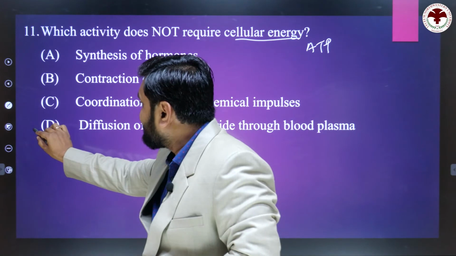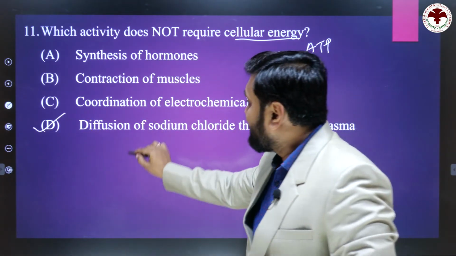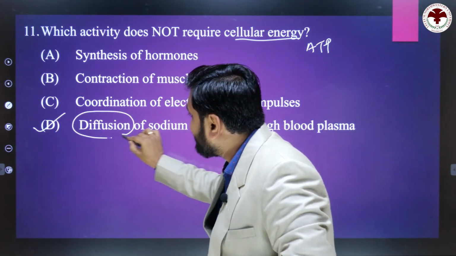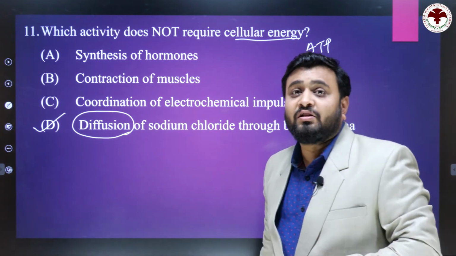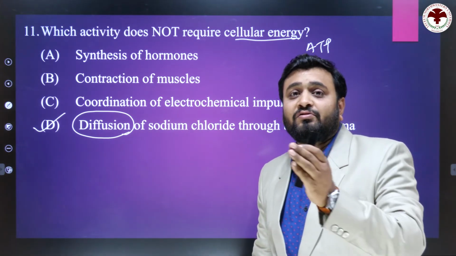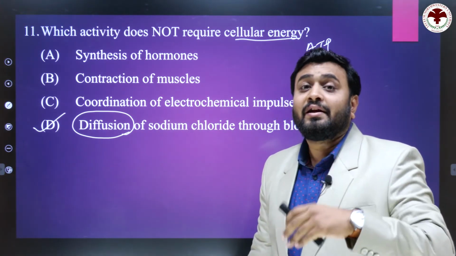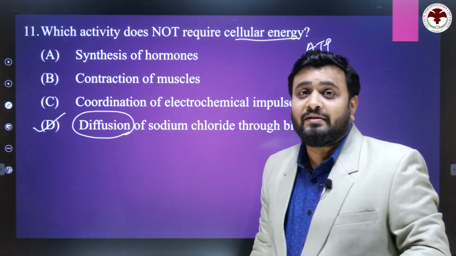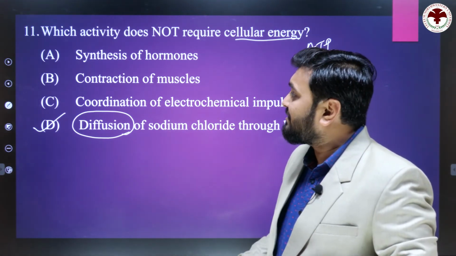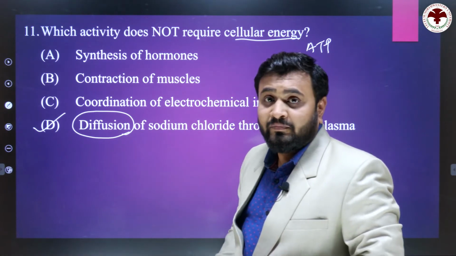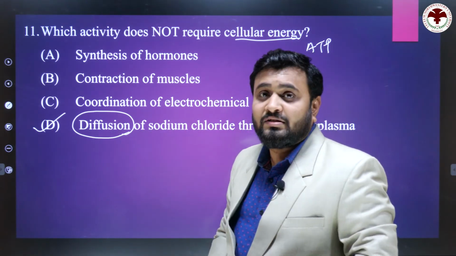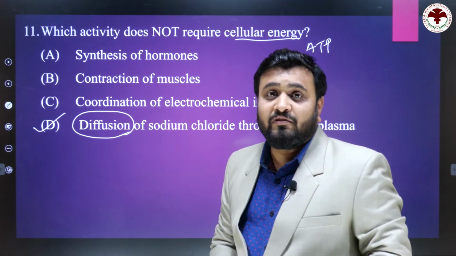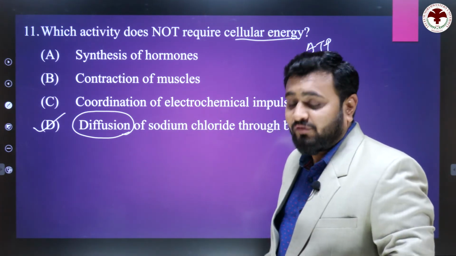So the right answer is D, because here is one word, that is diffusion. Diffusion occurs from higher concentration to lower concentration. It does not require the ATP. So it is a very easy answer, because if you remember the definition of diffusion, then it is very easy for you.